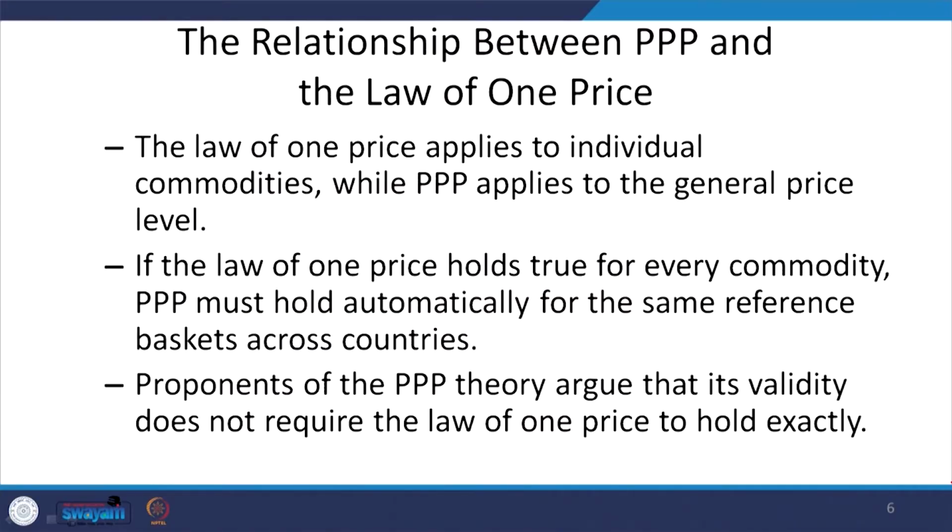The law of one price applies to individual commodities, while PPP applies to the aggregate or average general price level. If the law of one price holds true for every commodity, then PPP must also automatically hold true for the same reference basket across countries. Therefore, the proponents of the purchasing power parity theory argue that its validity does not require the law of one price to hold exactly.